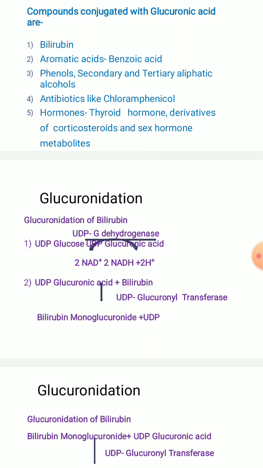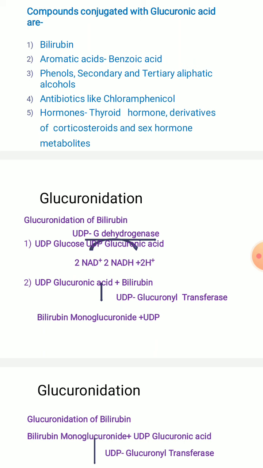You can see the glucuronidation reaction mechanism in the bilirubin molecule also. UDP glucuronic acid is conjugating with bilirubin to form bilirubin monoglucuronide plus UDP.